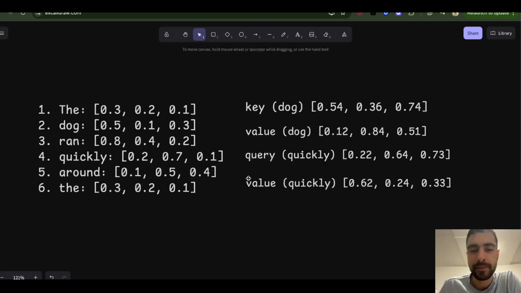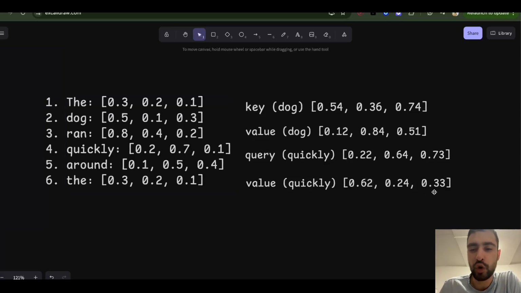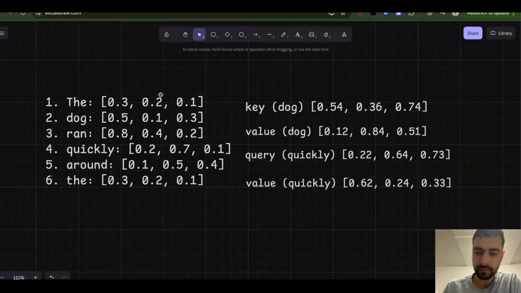So maybe this vector directly encodes the semantic meaning of the dog, but this value of dog encodes the context that token dog would give, and this vector is a lot smaller than this big vector that encodes the whole meaning of the dog.